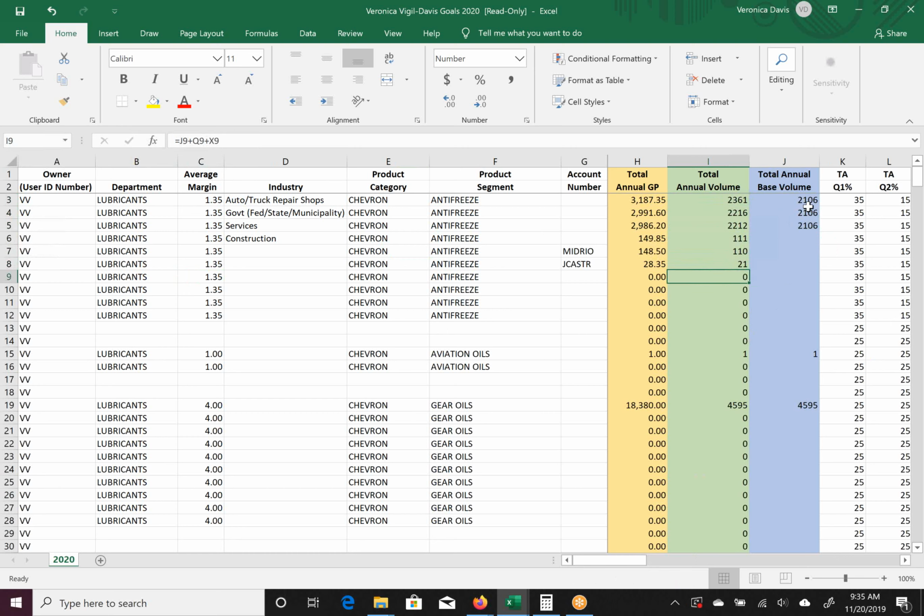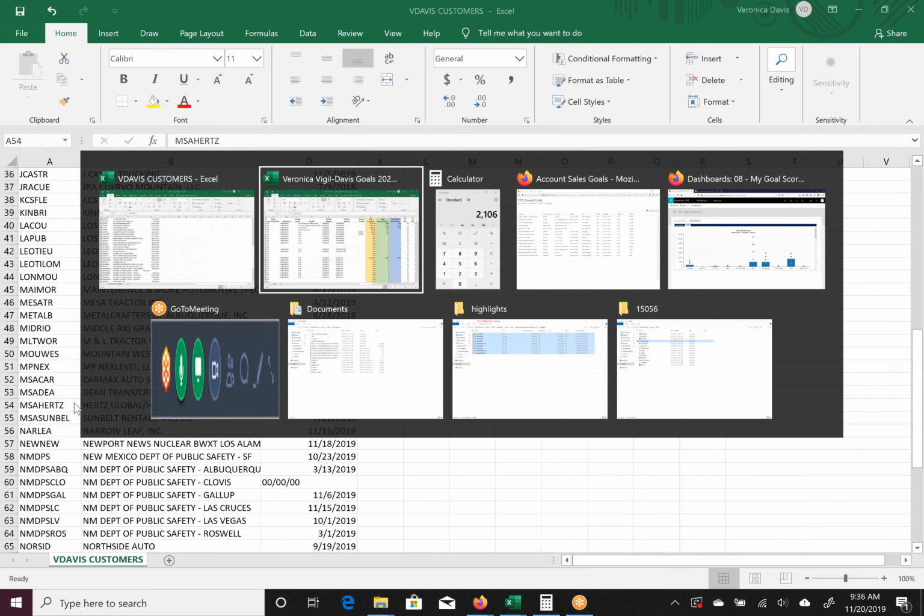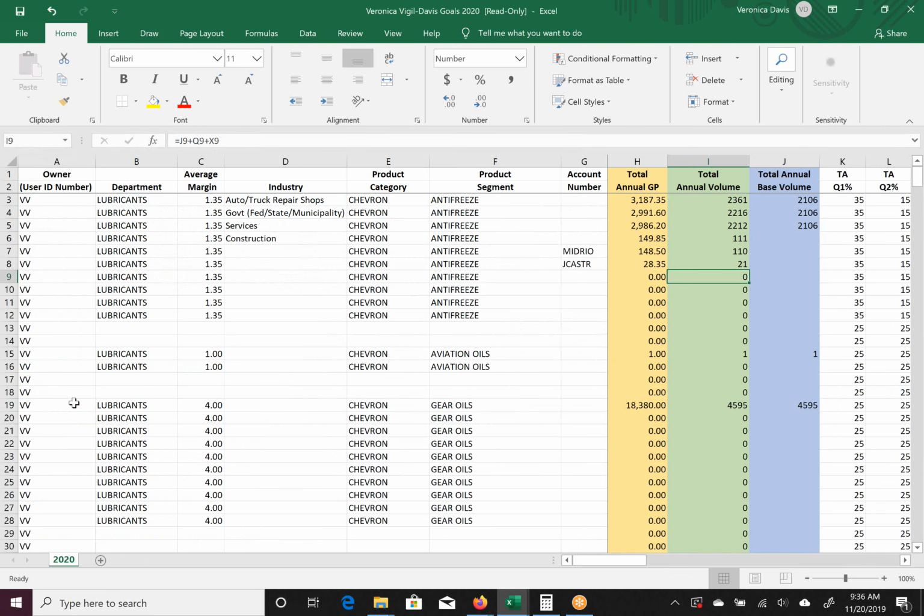When you get this, you will get three things from me. You will get a copy of your individual goal sheet. You will also get a copy of your entire customer list so that you have these customer codes available to you. And lastly, you will also get an additional step-by-step guide that runs you through how to do this, if you like to follow that better. As always, I am here and available. I'm sure I will do lots of one-on-ones with all of you.